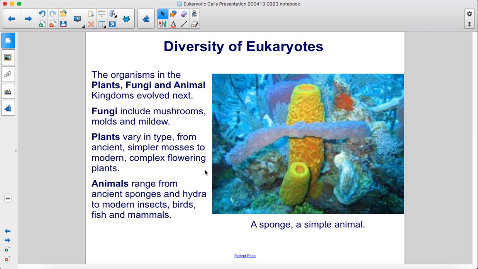Fungi include mushrooms, molds, and mildew. Plants vary in type, from ancient, simpler mosses to modern, complex flowering plants. Animals range from ancient sponges and hydra to modern insects, birds, fish, and mammals. Here is a sponge, a simple animal.